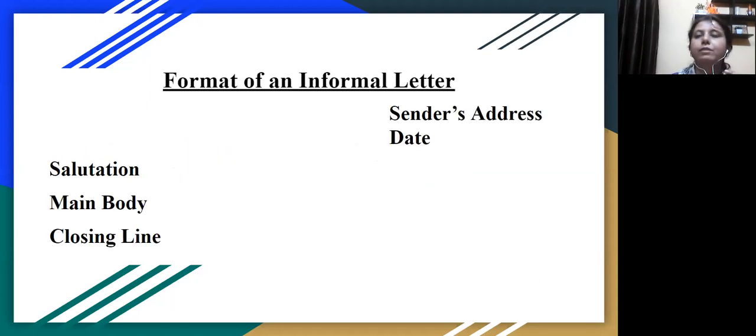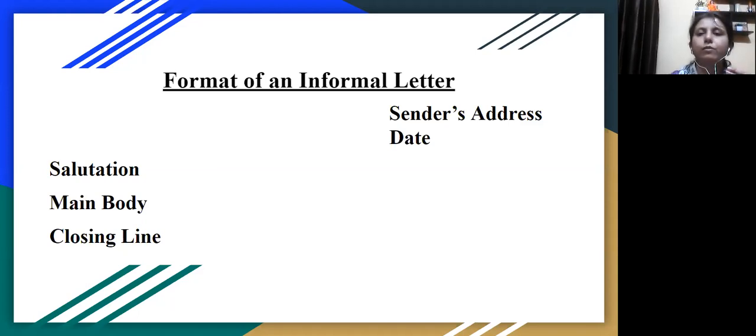It should have the sender's address, that is the address of the person writing the letter. That is, your address should be at the right hand top of the page, followed by the date. The salutation, that is how you address the person to whom you are writing, the main content or the body of the letter, the closing line, and your name and signature should come to the left of the page, and they should start from the margin. They should be flushed with the margin. So that is the format of an informal letter.